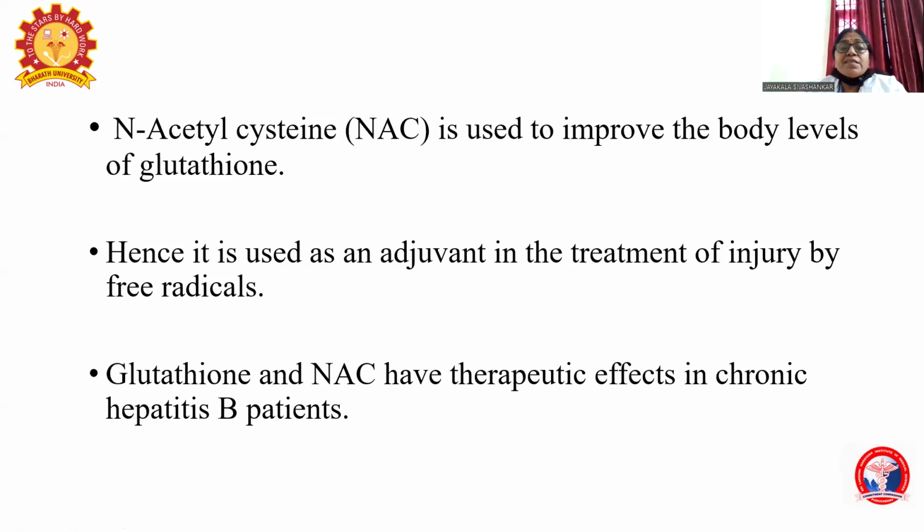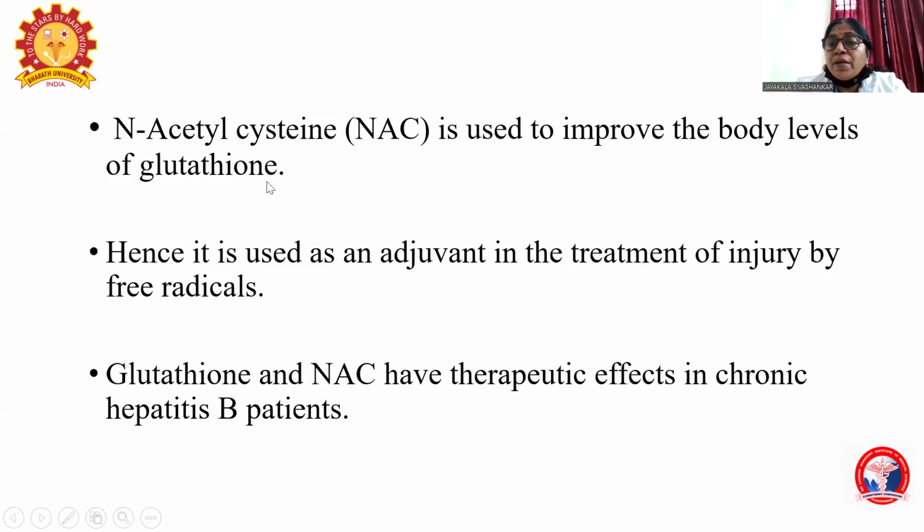And this N-acetylcysteine, it is very important. It is nowadays used to improve the body levels of glutathione, because cysteine is important. Cysteine is having the sulfhydryl group, and glutathione is formed from cysteine. So N-acetylcysteine is used to improve the body level of glutathione.